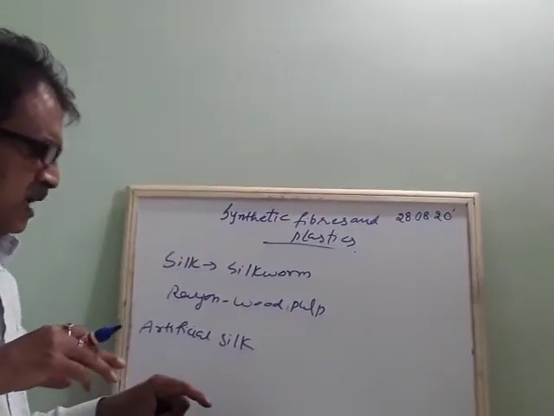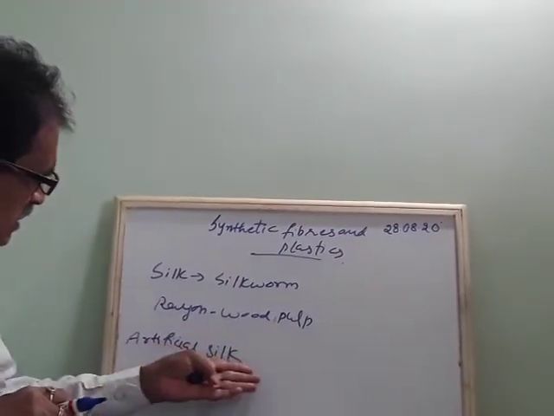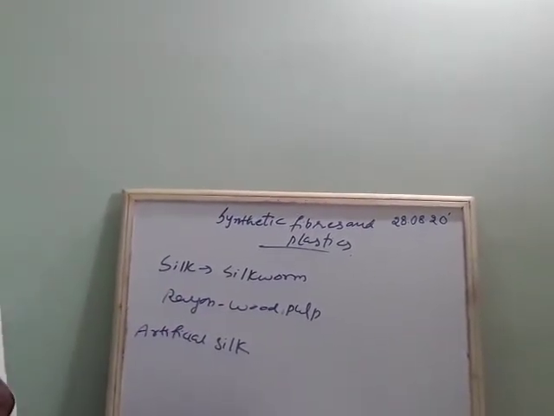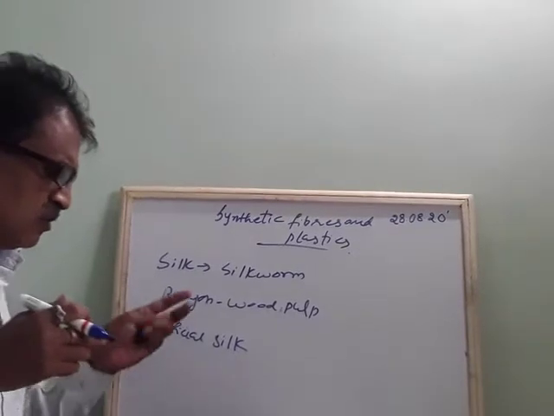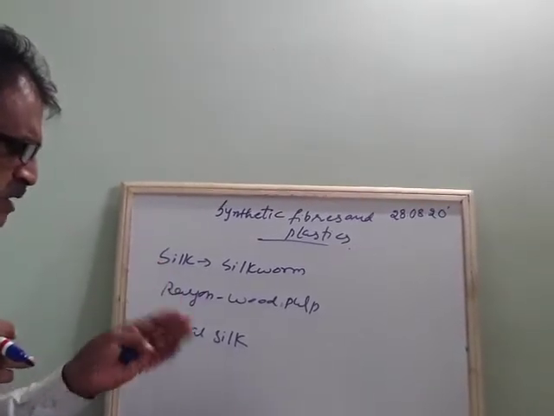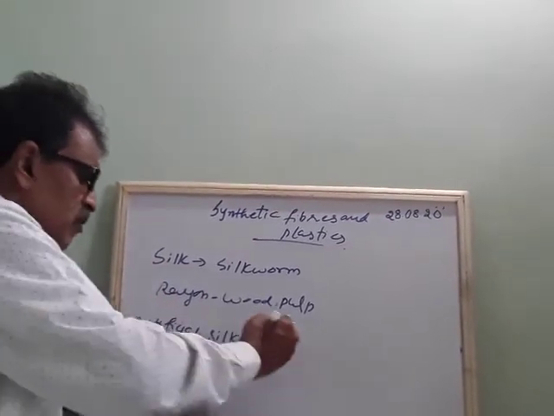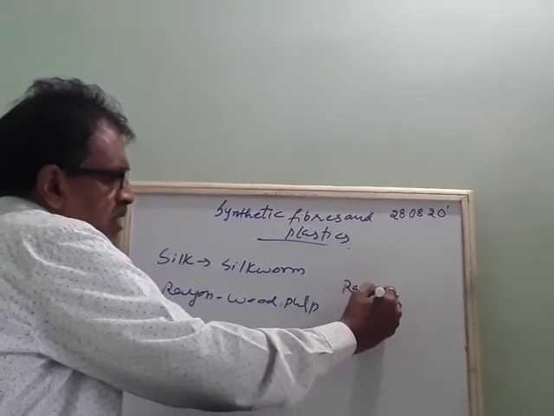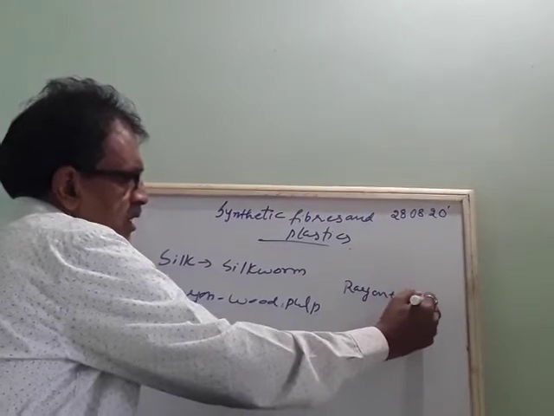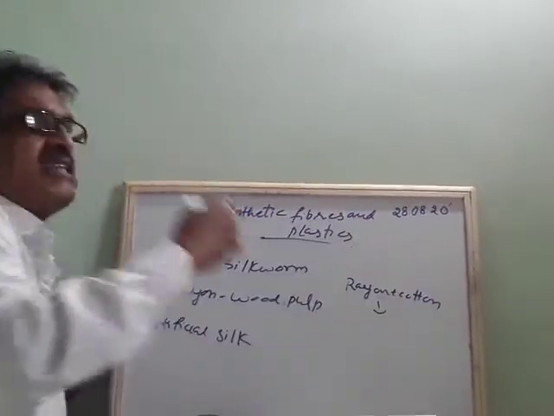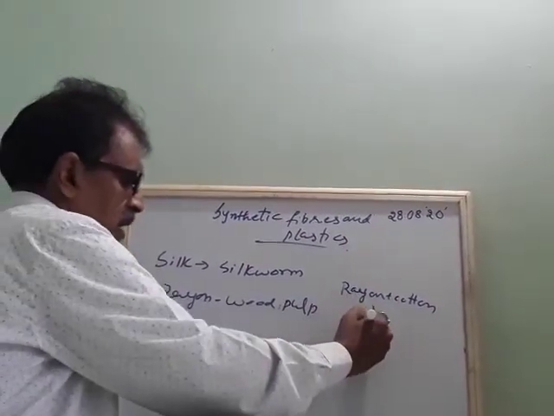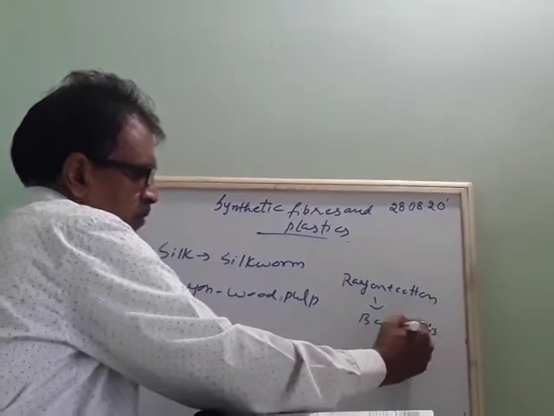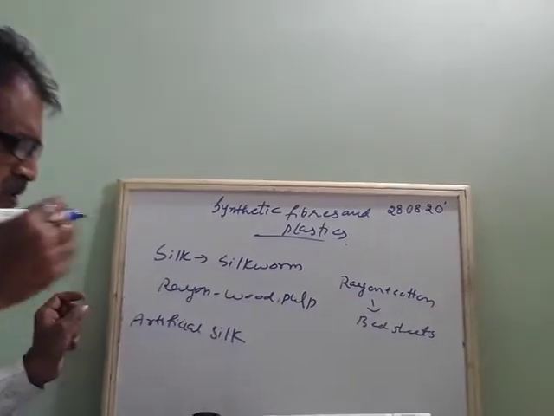And this we are able to get in different colors. Different colors of rayon are available. So what is the use of this? This rayon is mixed with cotton to make bed sheets. Suppose the rayon is mixed with cotton, rayon plus cotton, so they make nice bed sheets.